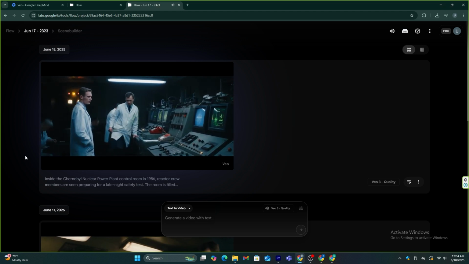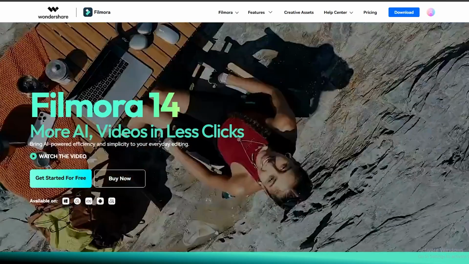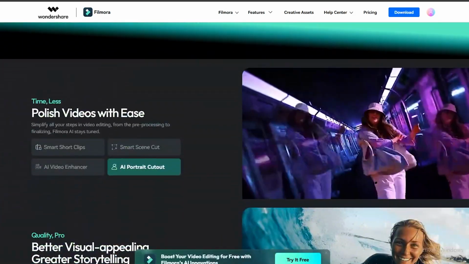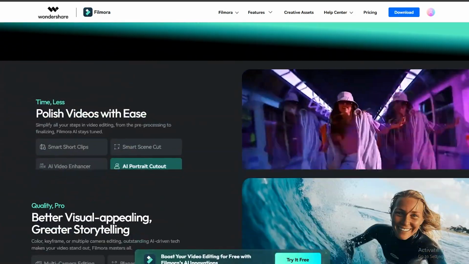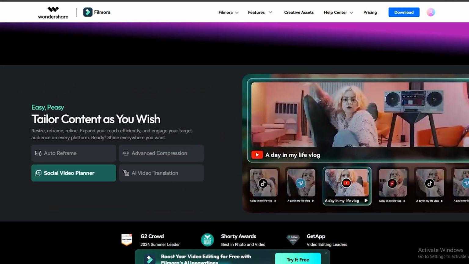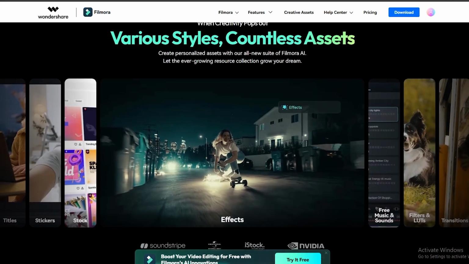Now let's start the editing process. I'm going to use Filmora 14 video editor for this process because this tool has all the necessary features at one place. So it's going to be super easy for me to make the final output using this Filmora editor.